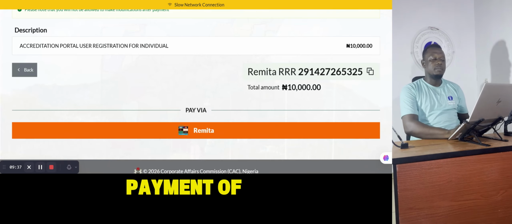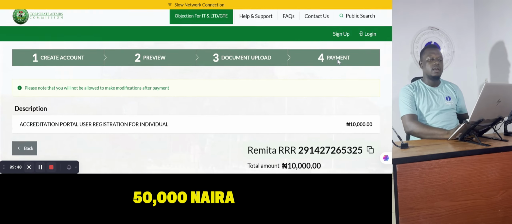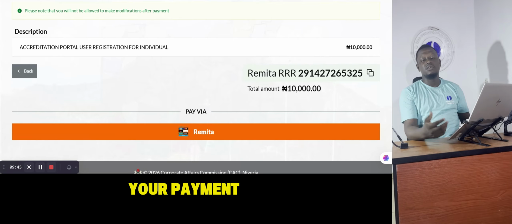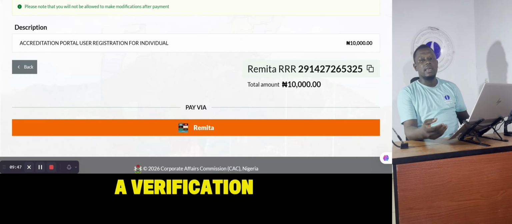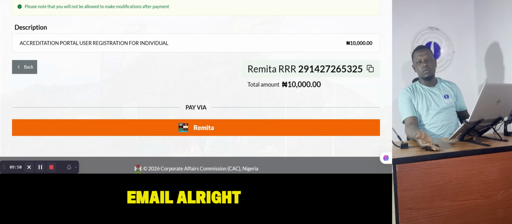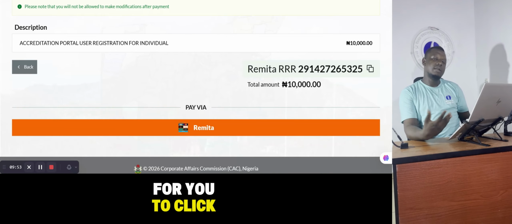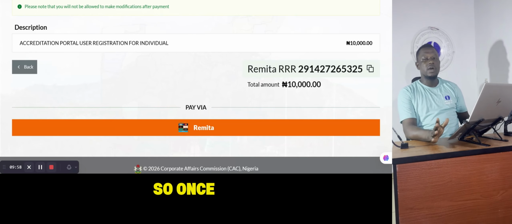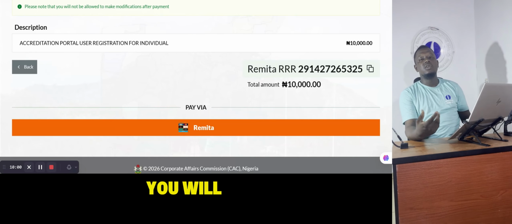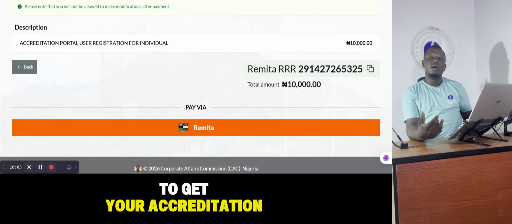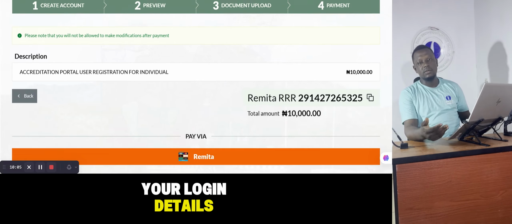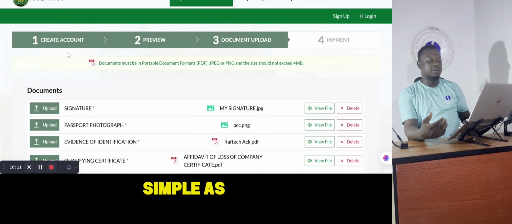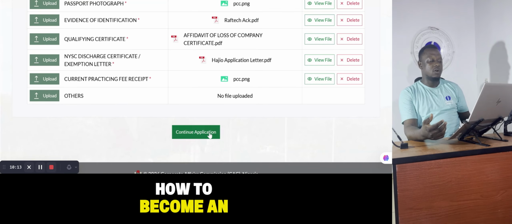So once you make your payment of 10,000 or 50,000 naira, the last but not the least is the verification. As soon as your payment goes through, instantly a verification mail will be sent to your email. You click on it, verify, and your email is good to go. Once you verify that, within 24 hours you will be able to get your accreditation number and your login details, and then you'll be able to log into your account. Okay, so that is as simple as ABC on how to become an agent.